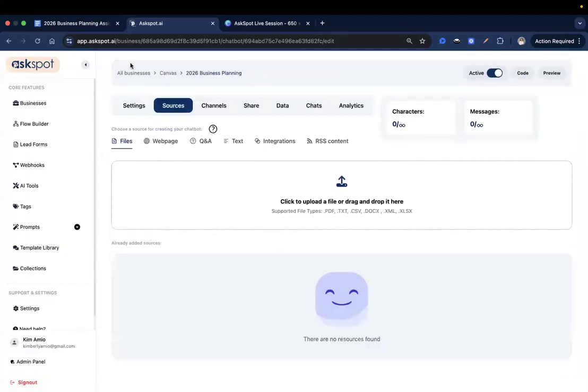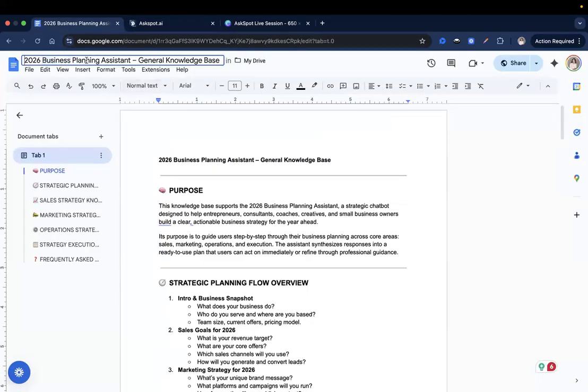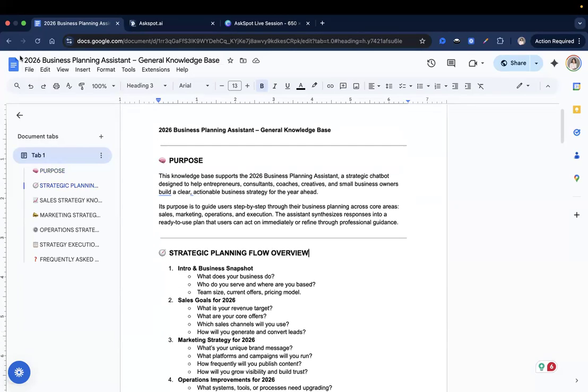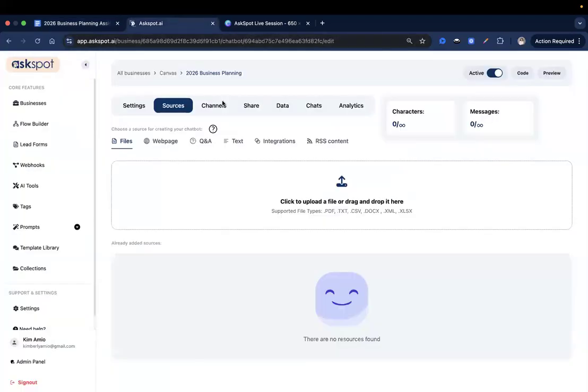For our sources, I already have a source document for this exact AI setup, and I'll show you right here: 2026 Business Planning Assistant General Knowledge Base. With Canvas, you're not required to add a source document, but it is helpful for the AI to have one. That's why I created this comprehensive knowledge base to support the 2026 Business Planning Assistant. Let me just get the link for this, copy that, and go back here.